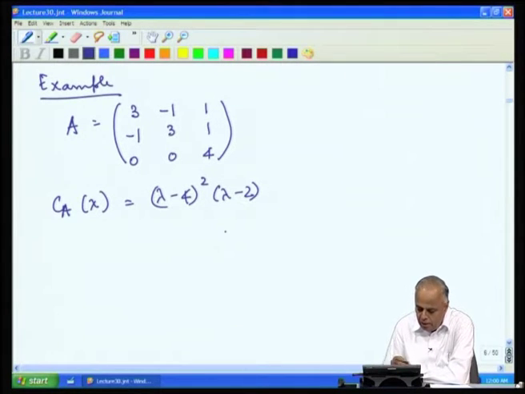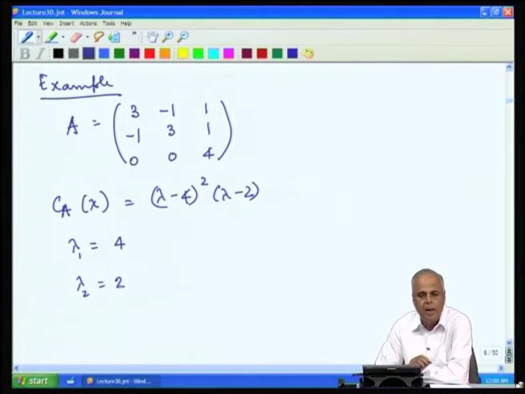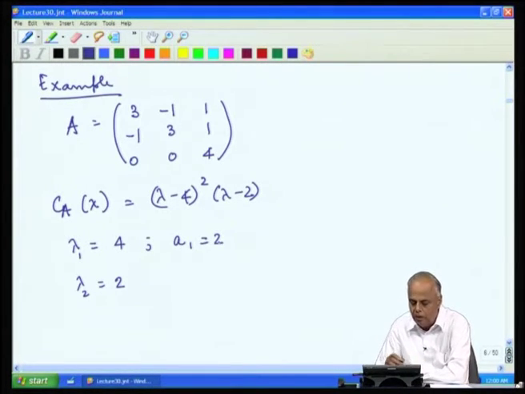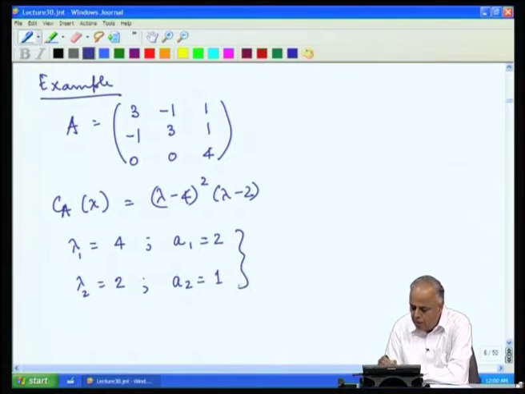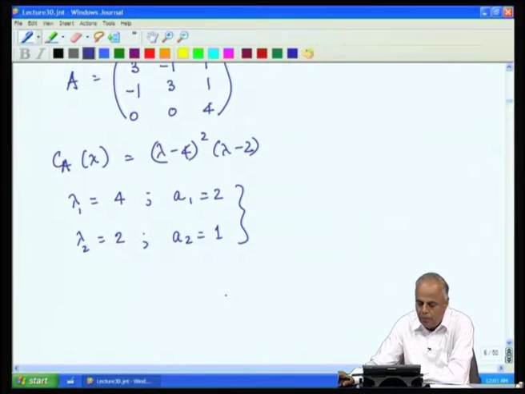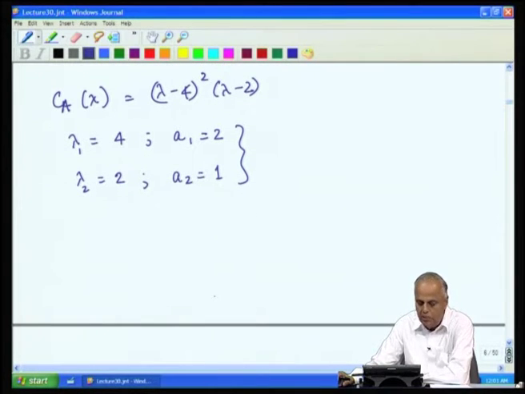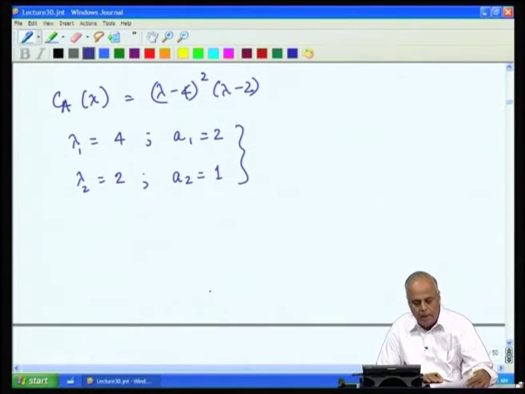Now, we find that there are two distinct eigenvalues, lambda 1 equal to 4 and lambda 2 equal to 2, and the multiplicity of the eigenvalue 4 is 2, because we have (lambda - 4) to the power of 2, and the multiplicity of the eigenvalue lambda 2 is 1. So, thus we have two distinct eigenvalues here. One of them has algebraic multiplicity 2 and the other one has algebraic multiplicity 1.